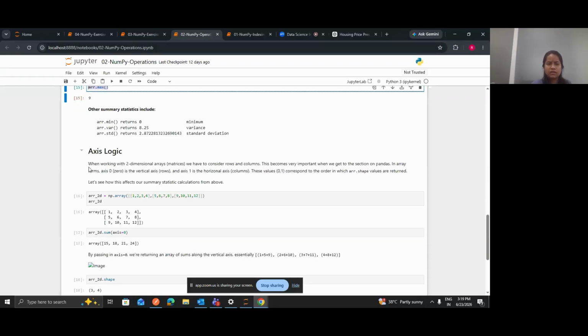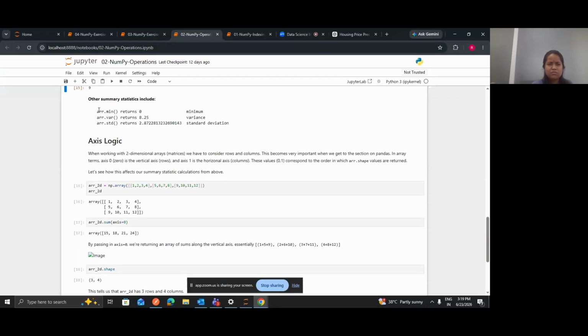Okay, so here are some more details. For example, you may want to find the variance of all the elements, or maybe the standard deviation of all the elements. All such complex operations can be performed directly by using the functions that are already available in NumPy, right?